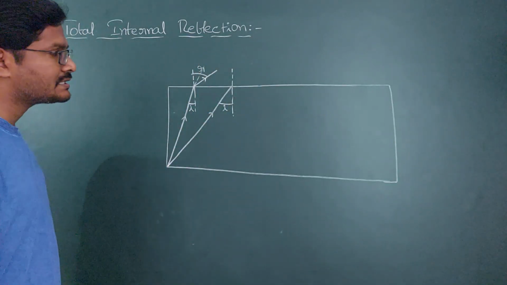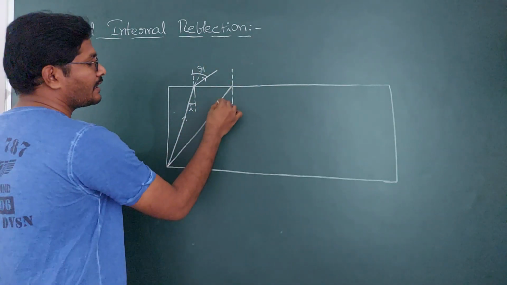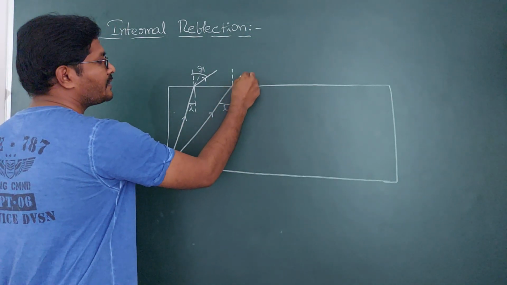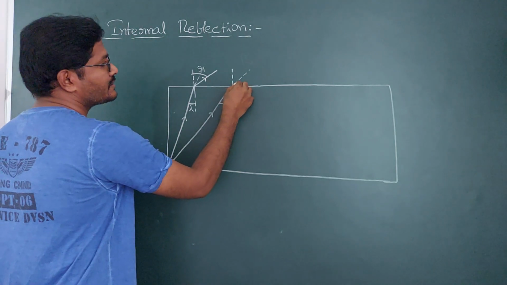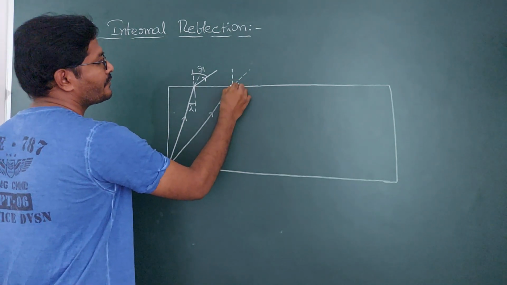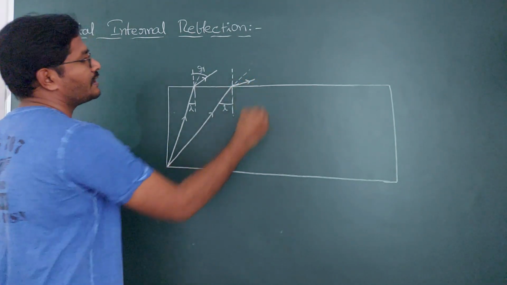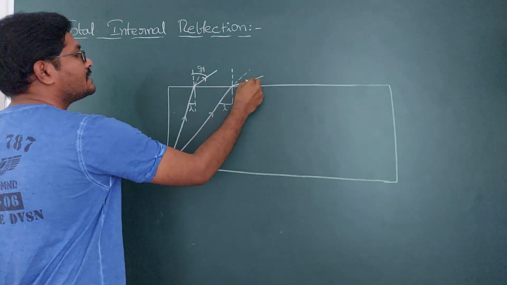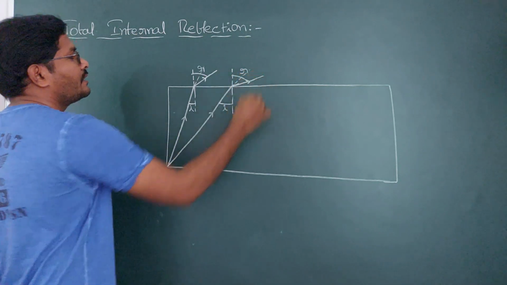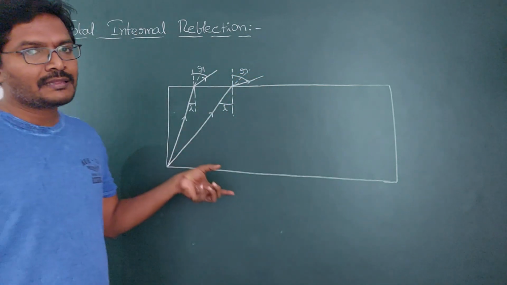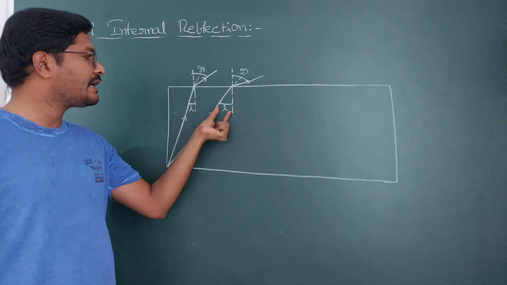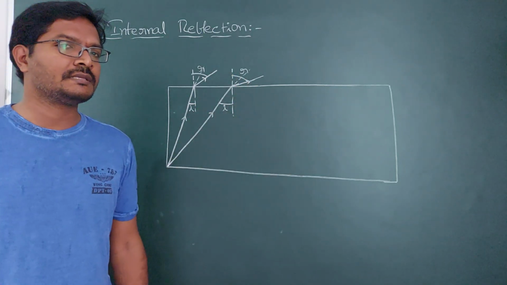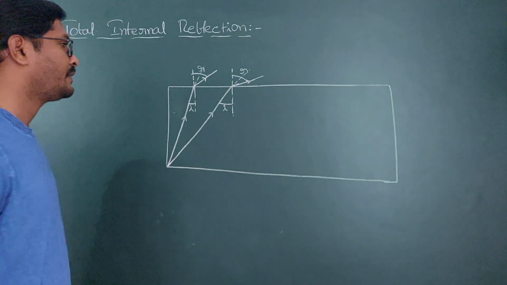As the angle of incidence increases, what happens to the refracting angle? It is traveling from denser to rarer, so it bends away from the normal from the original direction. This is the original direction, and it is going to bend away from the normal like this. This is the refracted ray, and the angle between the refracted ray and the normal is said to be the angle of refraction. As you rotate the light source, you increase the angle of incidence, and the angle of refraction also increases according to Snell's law.